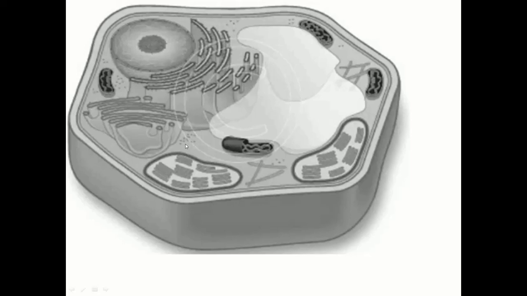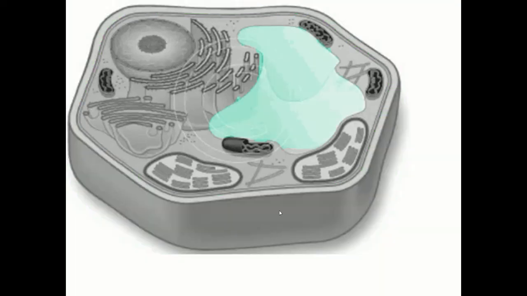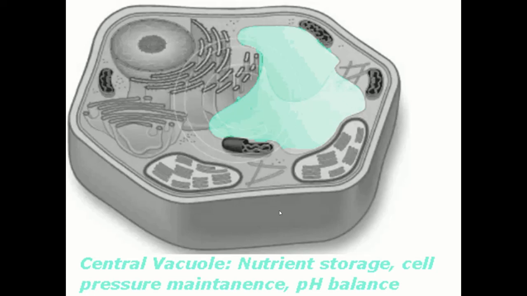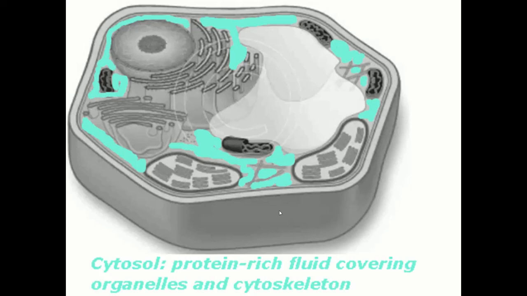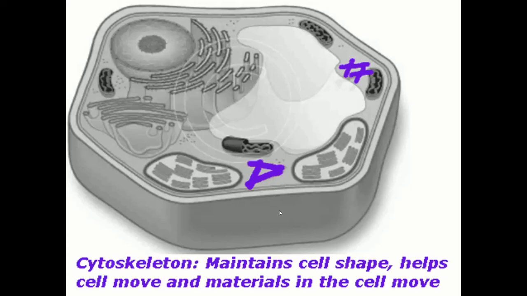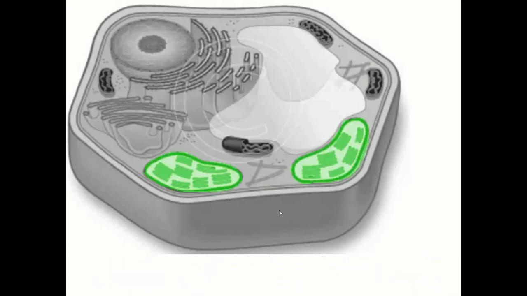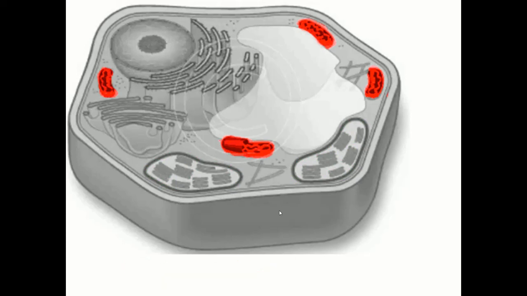Once again you can just recall the plant cell. It consists of a cell wall. This is the cell wall. It maintains the shape and gives protection. This is the vacuole. It stores nutrients and maintains pH balance. This is the cytosol and it is rich in protein and covers all the organelles. This is the cytoskeleton and it maintains the cell shape. This is the chloroplast and it helps in photosynthesis. It is found only in plants.